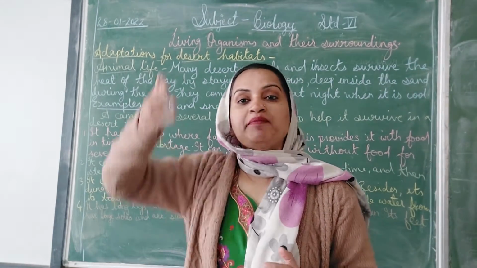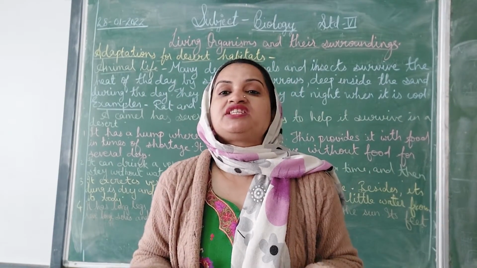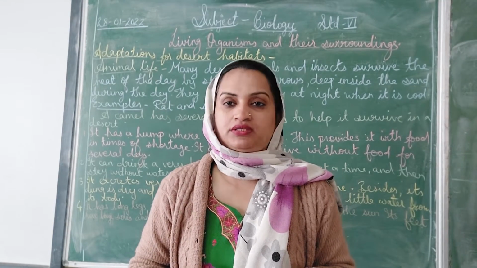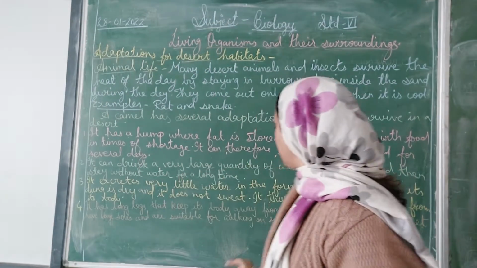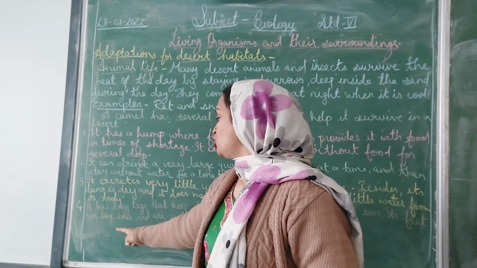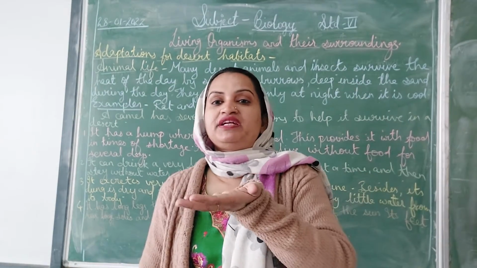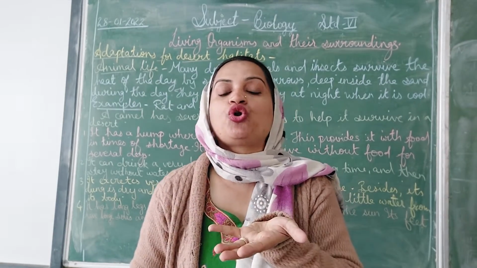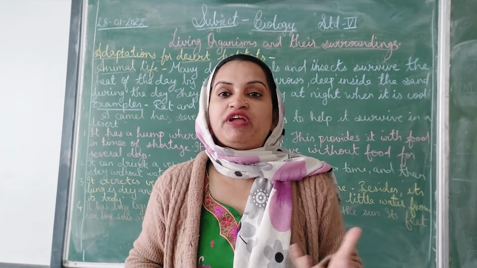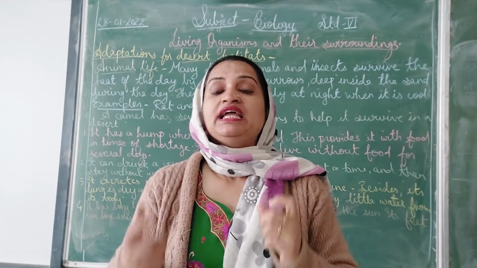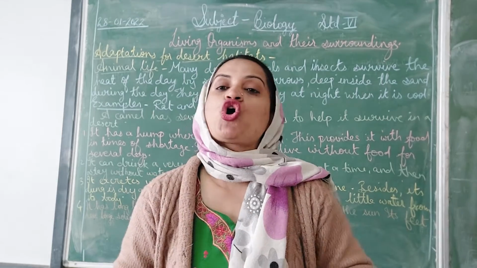As we all know, camels have long legs. Why do they have long legs? So that their body doesn't touch the hot sand when they are walking on it. Because of the long legs, their body is away from the sand, and its feet have long, large soles suitable for walking on soft sand. Their soles are large, which makes it possible for them to walk on the sand, which is not possible for us because we do not have large soles. But the camels have large soles, which makes it easy for them to walk on soft sand.